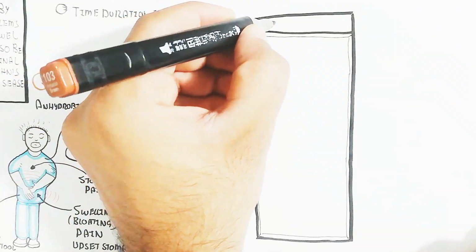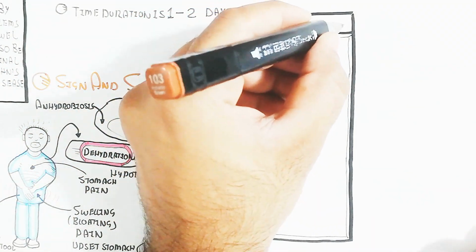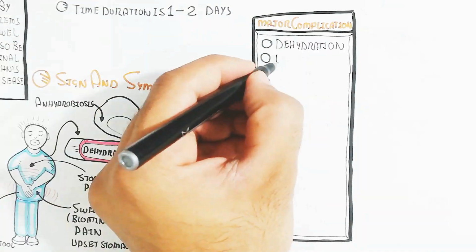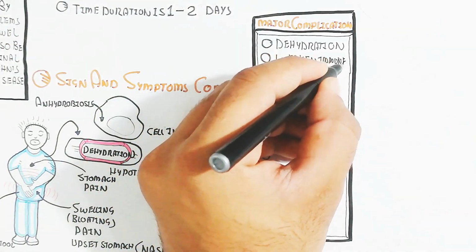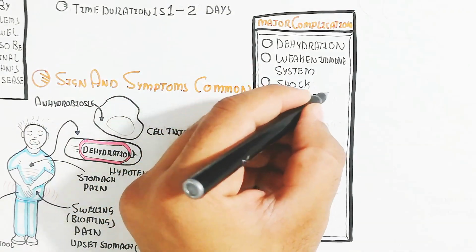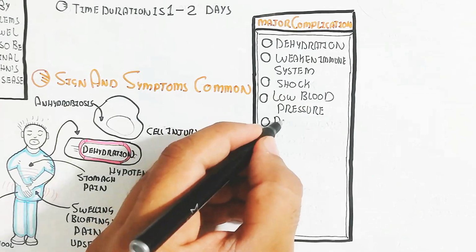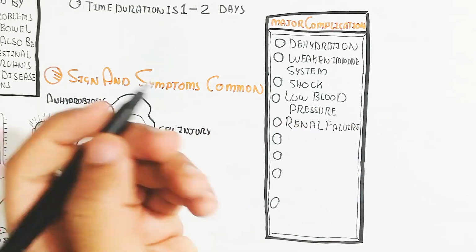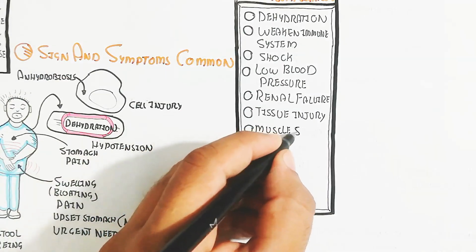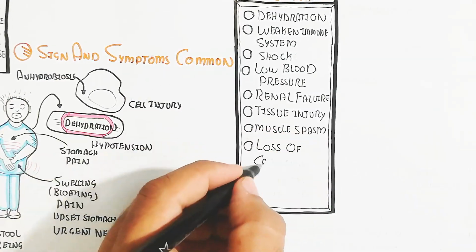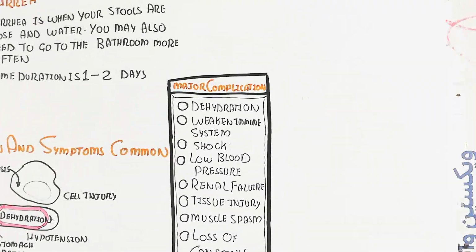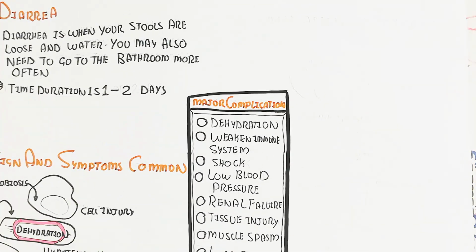Fainting is a complication. The major complications are dehydration, a weak immune system, and anhydrobiosis. Shock can occur, and low blood pressure leads to renal failure and tissue injury, as well as muscle spasm because calcium homeostasis is not possible, injury of the muscle cells, loss of consciousness, and pain in the stomach.